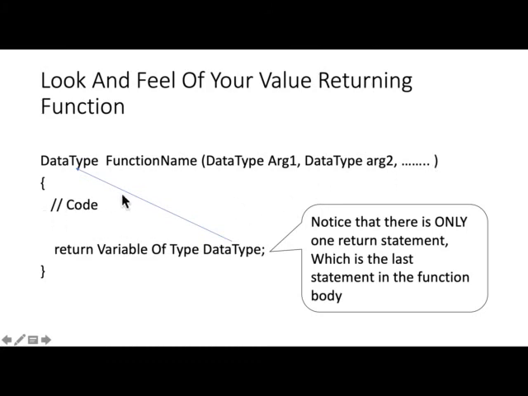And then you'll have code here, and then you'll return a variable of the same type as this. The data type here and the data type here are the same. And once again, I cannot say this enough times. Those who don't want to listen to anything, please listen to this. There's only one return statement in the entire function body, and that is the last statement in the function body, just before this curly brace. That's it.